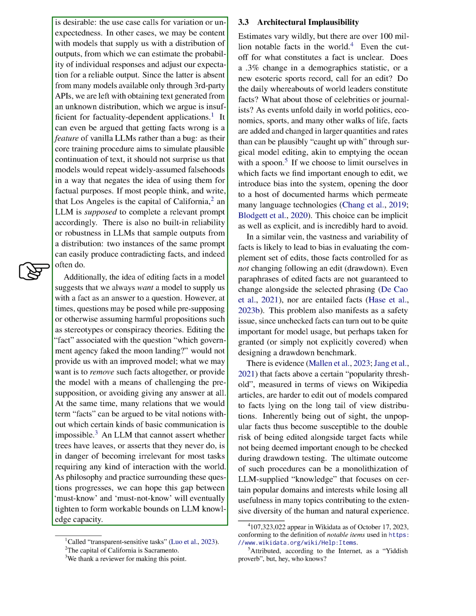Interestingly, it could be argued that LLMs' tendency to get facts wrong is not a flaw but a feature. Their primary training goal is to simulate plausible text continuation, so it's not surprising that they might repeat common misconceptions, undermining their use for factual purposes. For example, if most people mistakenly believe and write that Los Angeles is California's capital, an LLM is likely to complete a related prompt in the same way.